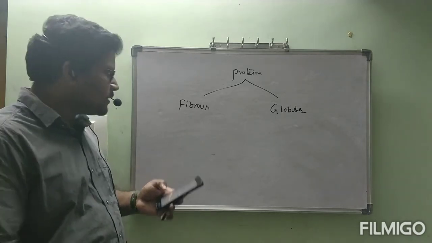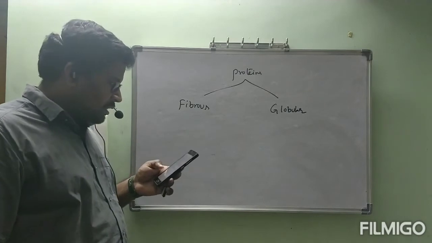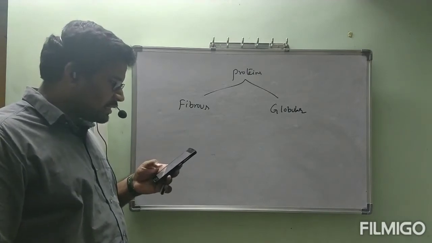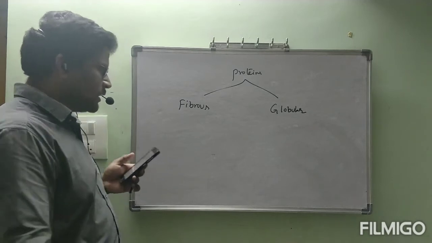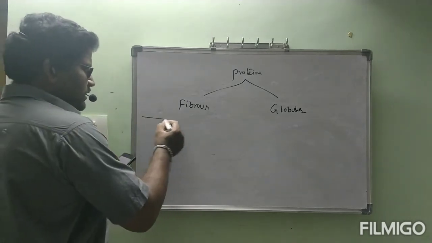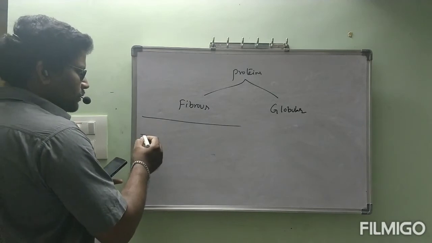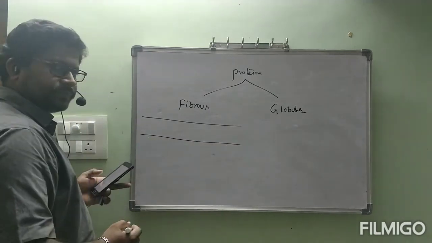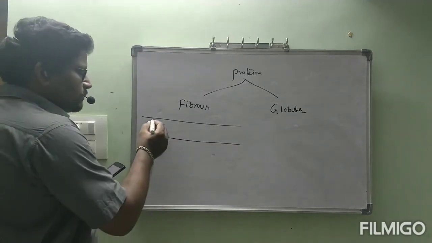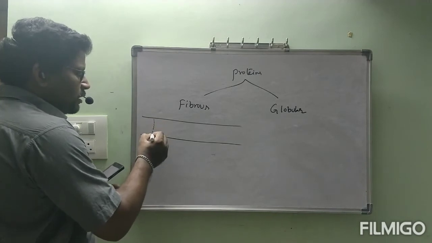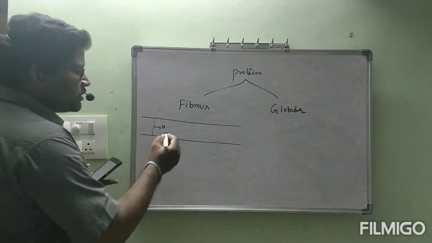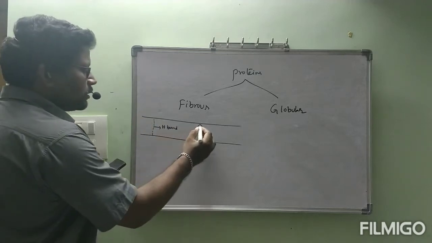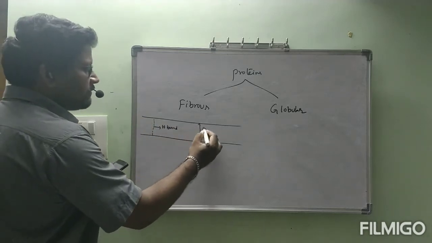First one, fibrous proteins. This is when the polypeptide chains run parallel and are held together by hydrogen and disulfide bonds. See, this is one polypeptide, this is another polypeptide. These polypeptide chains are held together by hydrogen bonds or disulfide bonds.